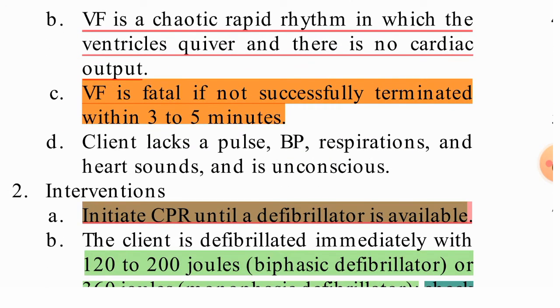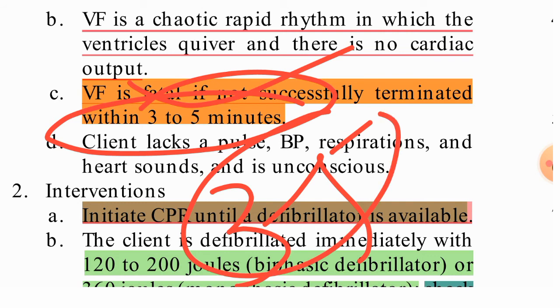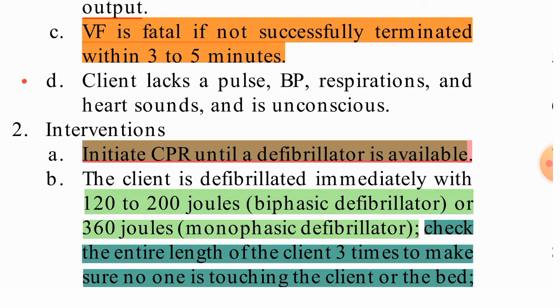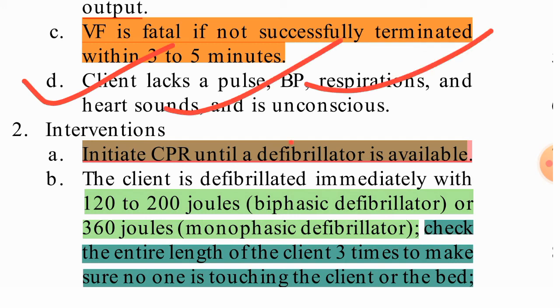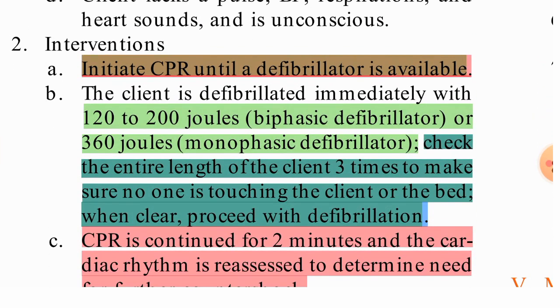VF is fatal if not successfully terminated within 3 to 5 minutes. If you are not able to terminate it in 3 to 5 minutes, it is a fatal condition and the patient will die. Okay. The client lacks pulse, BP, respiration and heart sound and is unconscious. BP, pulse, respiration and heart sound are not there, so that client is unconscious. For intervention, what can we do if VF is there?